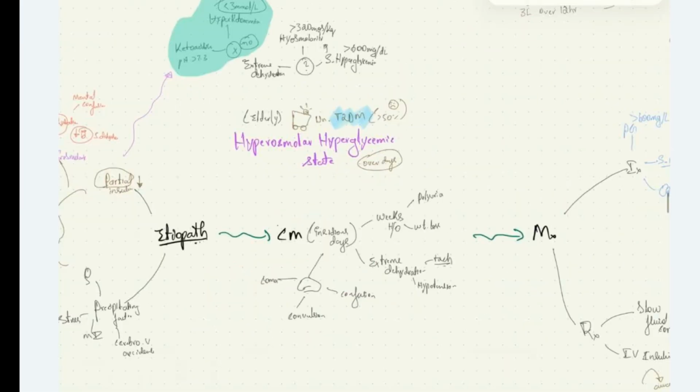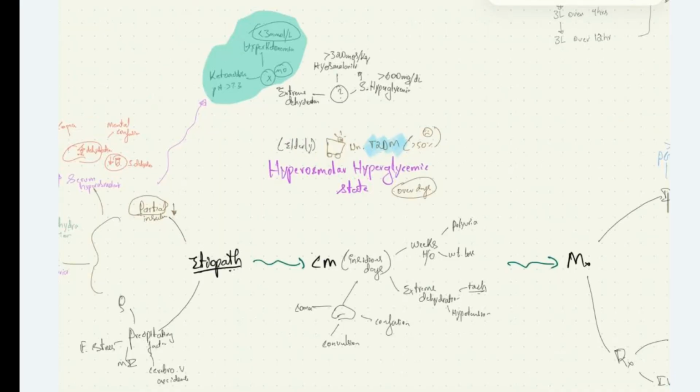Hyperosmolar hyperglycemic state. What is hyperosmolar hyperglycemic state? It is also a medical emergency, seen usually in type 2 diabetes mellitus patients, evolving over days, in contrast to DKA, which evolves over hours. It is associated with 50% mortality. It has a poor prognosis. It is characteristically seen in the elderly population.